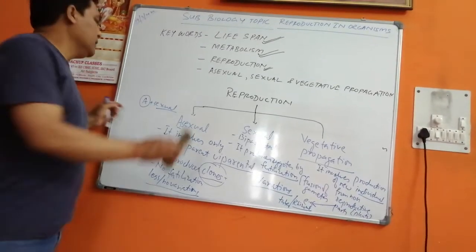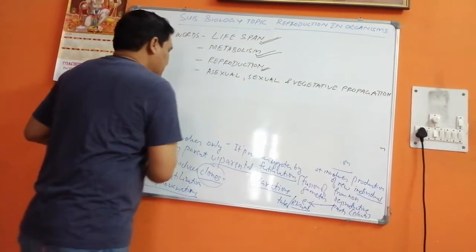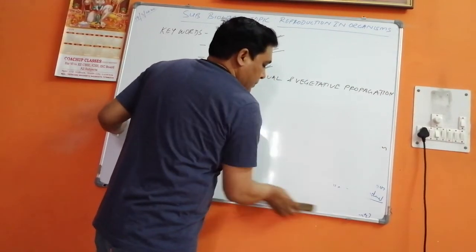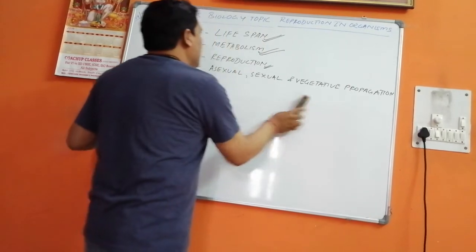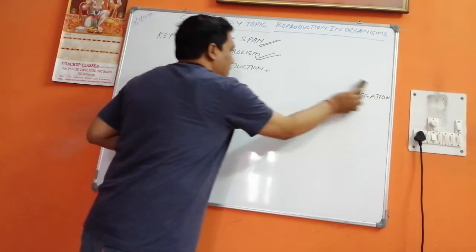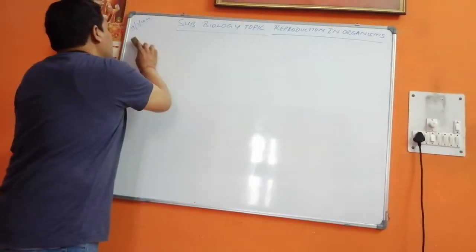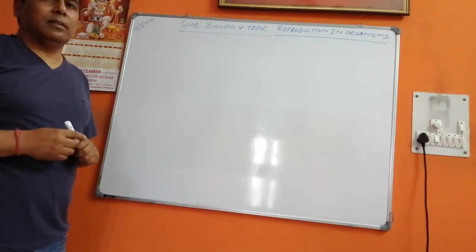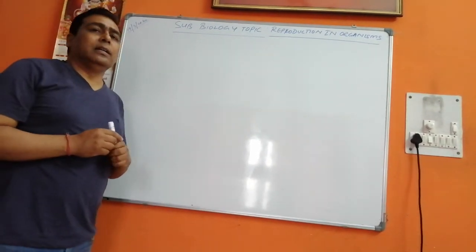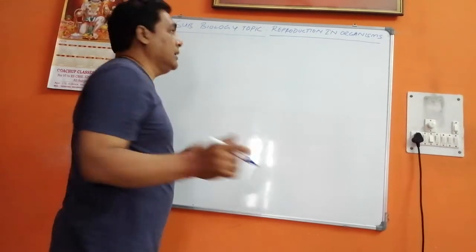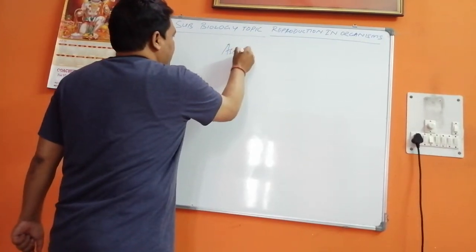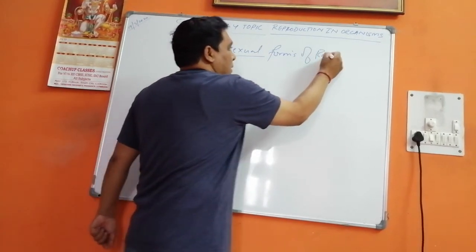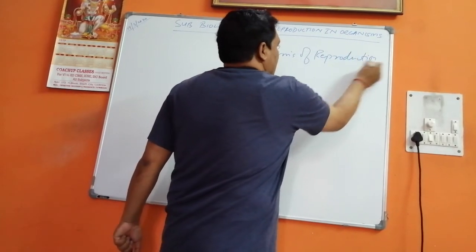Okay, children. So I have already told you about the types of reproduction. I have told important facts about these. And now we are going to come to the second thing that we are going to take up today, that is forms of asexual reproduction. Okay? So I will be taking up only three things here.